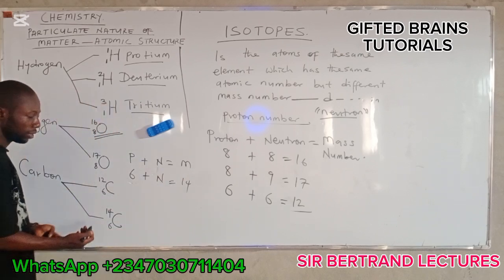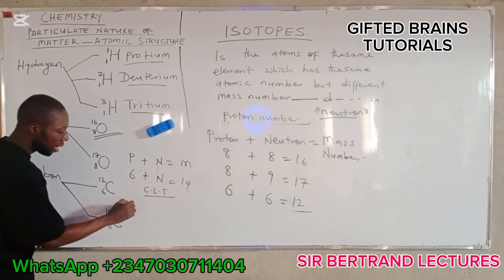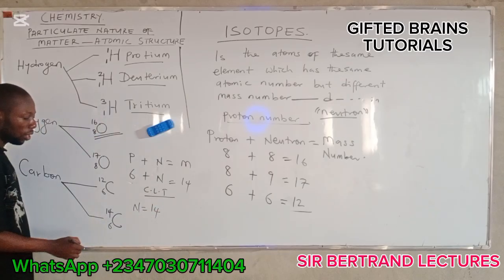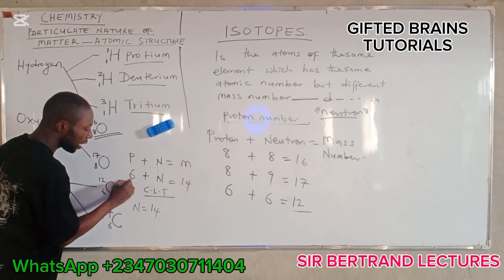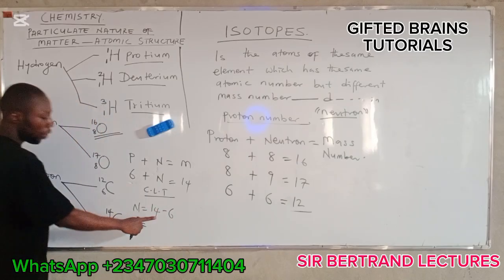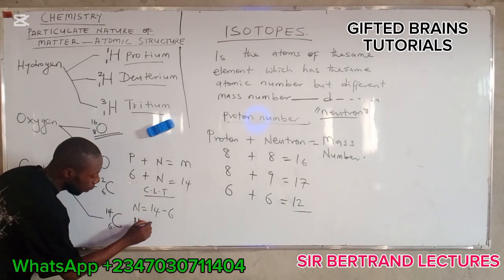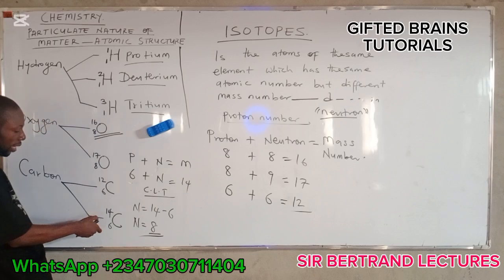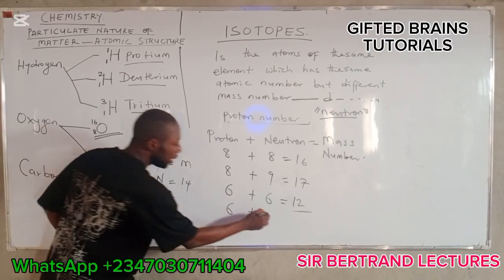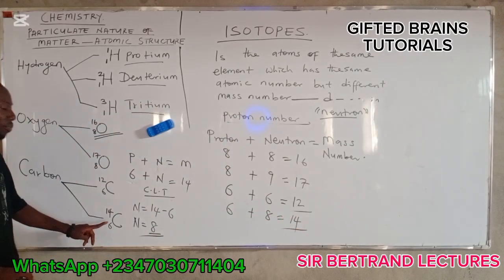So now what do you do? You collect the like terms, and we leave N alone, equal to 14. This 6 will cross over the equality sign and change to -6. Therefore, 14 minus 6 will give us what? 8. That will give us 8. So in this case now, the proton number here is 6, the neutron number here is 8, the mass number here is 14, and that is carbon 14.